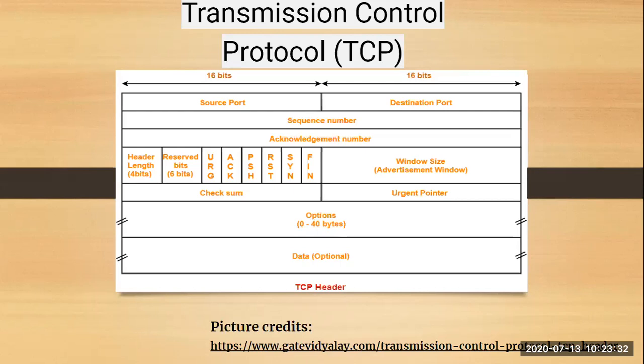Next is SYN. SYN stands for synchronization. This is used for synchronizing your sequence numbers because you're sending your packets one by one, so you need to be synchronized. If they are synchronized, only then can you understand which packet has been missed or which packet has to be resent in case it has not been received. So that is SYN. Whenever you set this bit value to 1, it indicates to the receiver that the sequence number contained in your TCP header is the initial sequence number.